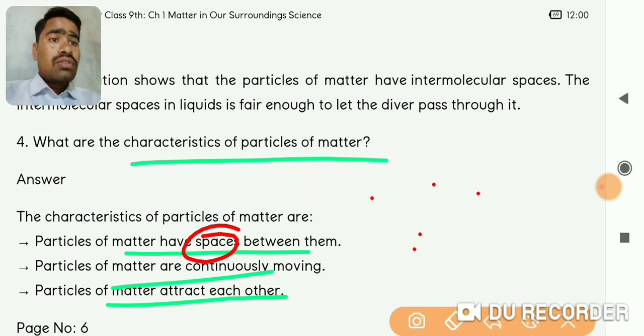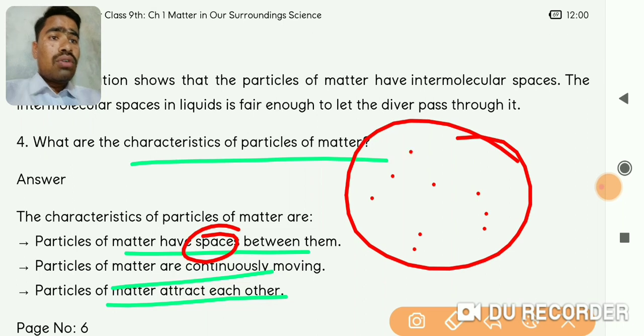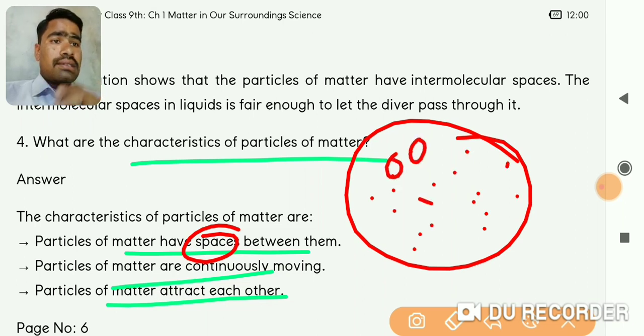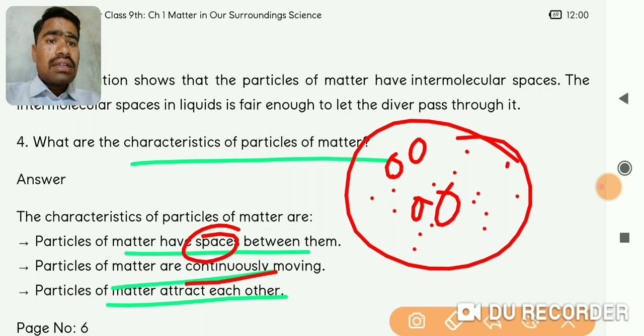If you take this wooden block, these are the particles of that, and every two particles have a space between them. In different states, that space changes: solids have very negligible space, liquids have more space, and gases have very large space. Then second is continuously moving. These particles are in a continuously moving state.